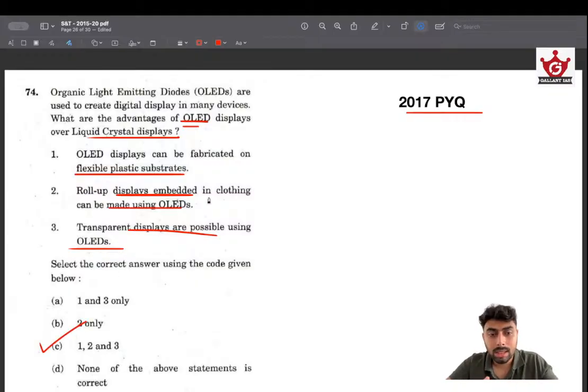UPSC can repeat something from this also. Remember, OLED displays are flexible, they can be transparent, and they can be rolled up. Flexible meaning they can be rolled up, they can be on flexible plastic substrates. This is exactly what is used in foldable smartphones, and since foldables are gaining popularity, maybe UPSC will be asking something about that also. So the kind of display that is used in foldables is the OLED display. That's what makes them flexible and foldable. This was asked in 2017.